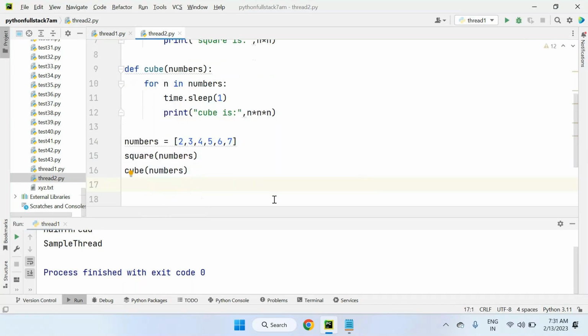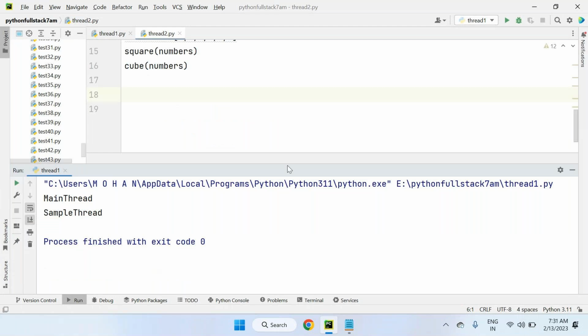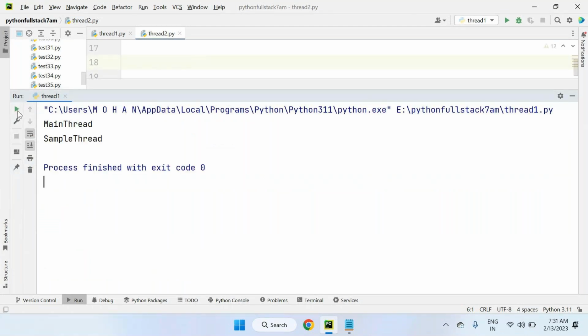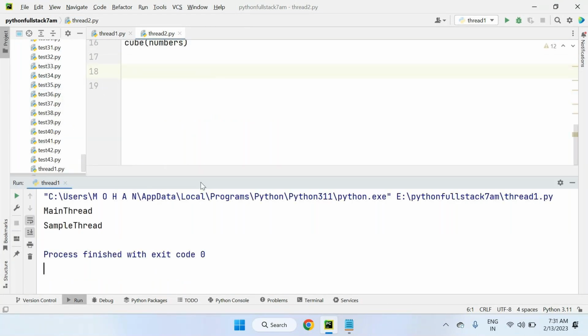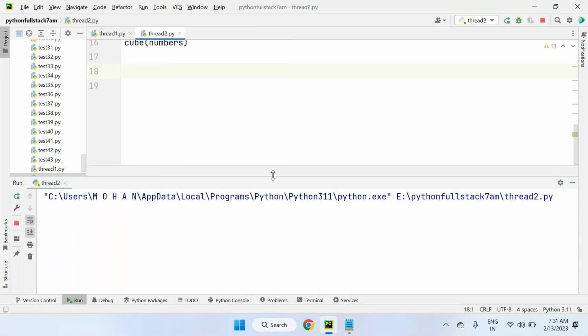Now observe here when I start program execution. By looking at the output only, you will come to know whether it is a single threading program or a multi-threading program. For a single threading program, you can see one by one execution start.